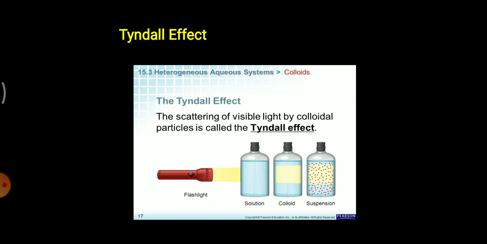Now, as you might know, the wavelength of visible light ranges from 400 nanometers to 700 nanometers. For a colloidal solution, the size of the colloidal particles, like milk for instance, is less than the wavelength of light. Scattering would occur, and that type of scattering is known as the Tyndall effect.